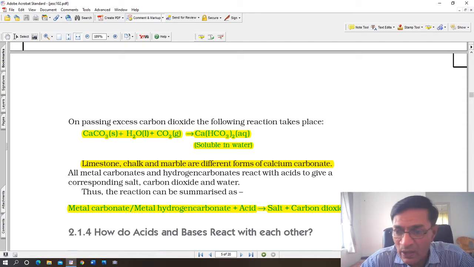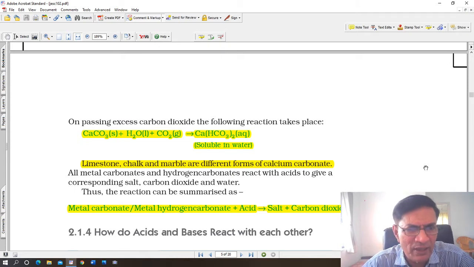Now see this, this is what I want to tell you, that always learn the general reaction. See what I have written there. This is a general reaction and should be memorized. Which is a general reaction? Look below: metal carbonate, for example MgCO3, CaCO3, they are metal carbonates, or metal bicarbonate, that is calcium bicarbonate, Ca(HCO3)2, Mg(HCO3)2, plus an acid,